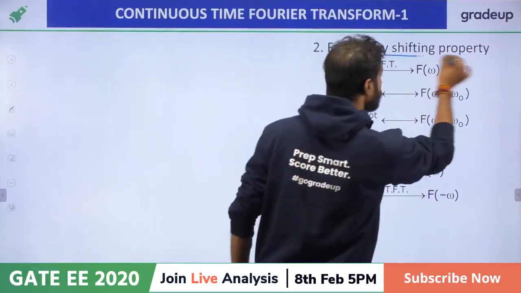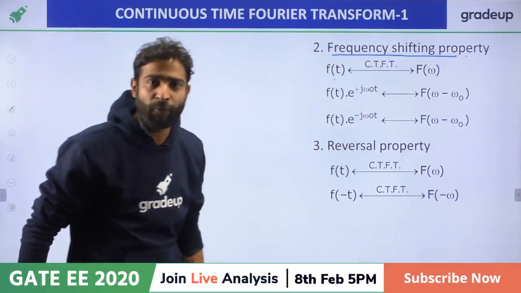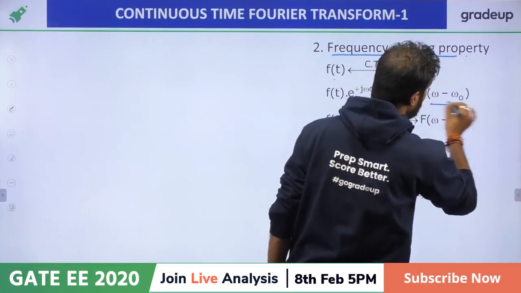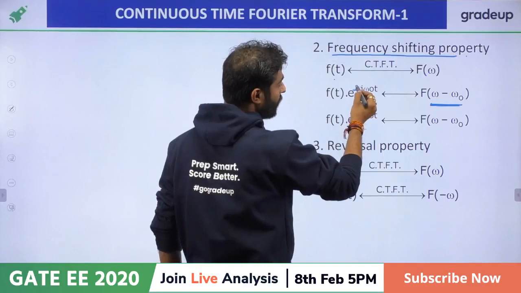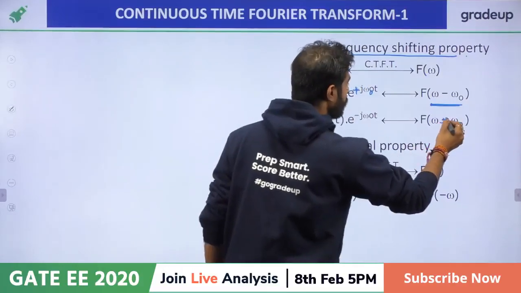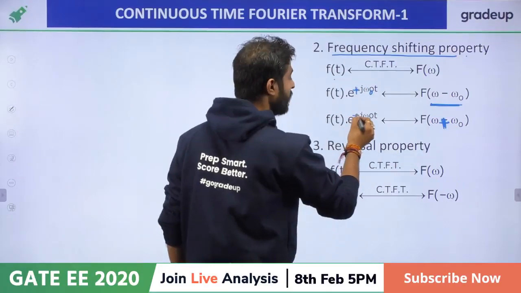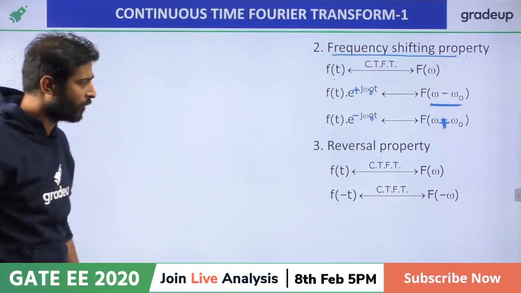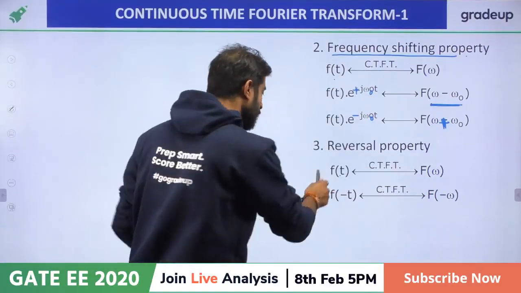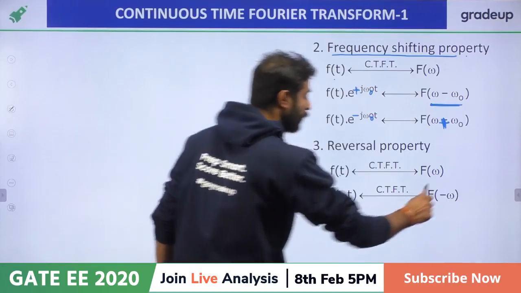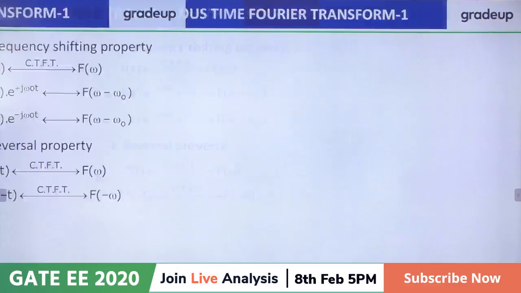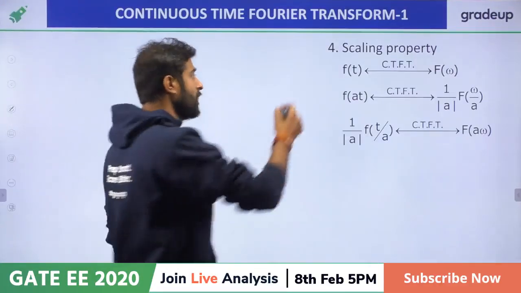Now frequency shifting, here it is the opposite. If f of t having the Fourier transform F of omega, and if we are shifting F of omega by minus omega naught, then here minus, so we have to use plus e raised to power plus j omega naught t, and here plus, then we have to use minus j omega naught t. Very easy, not that tough, right? Reversal property. F of t having the Fourier transform F of omega, if you replace t with minus t, then of course omega will be replaced by minus omega. Very easy, right? Now scaling property, important property, right?